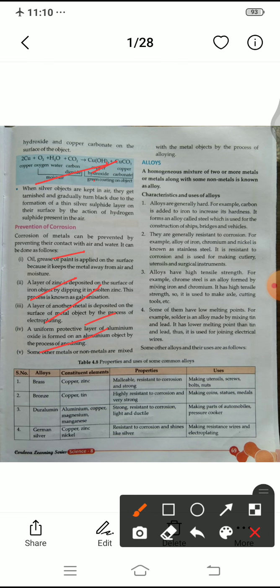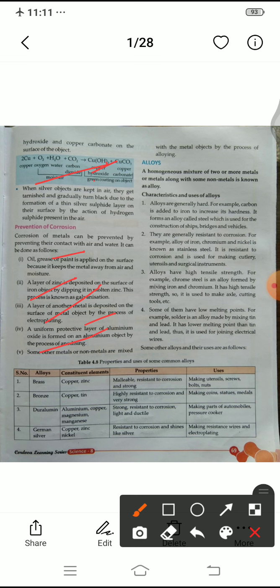We will not see the iron metal now. On the upper part of the utensils, or any appliances, we will see a layer of zinc, and this zinc prevents that type of metal from corrosion. This process is known as galvanization. Galvanization, now you all understood what galvanization is.